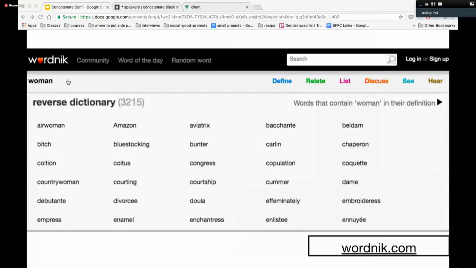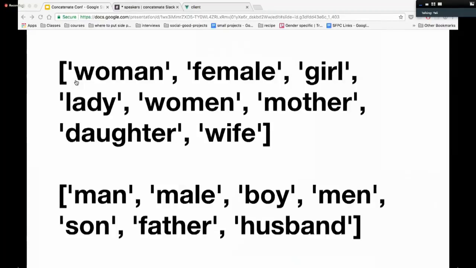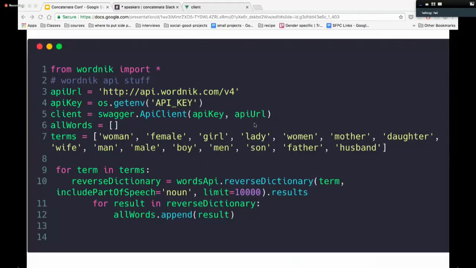So I could find all the gendered words by asking the API for a reverse dictionary of woman. This is the reverse dictionary of woman, and the reverse dictionary of all of these other terms. So that's what I did. I loaded in the WordNick API in Python, which is the setup in lines 1 to 5. Then I created an array called all words that I would store the words from the dictionary. For each of those terms in line 7, I call the WordNick reverse dictionary on those terms. I say, okay, I want a noun. Then I add all of those words to the all words array.